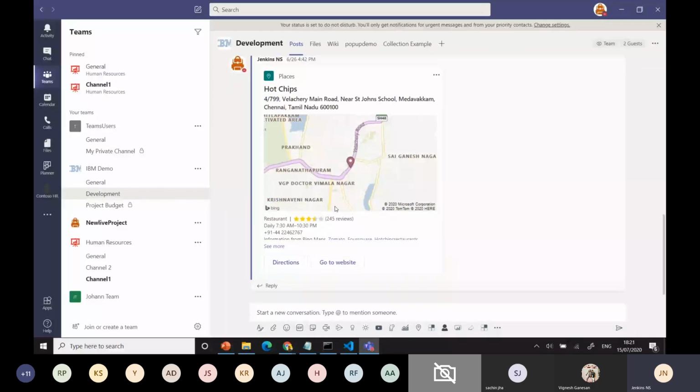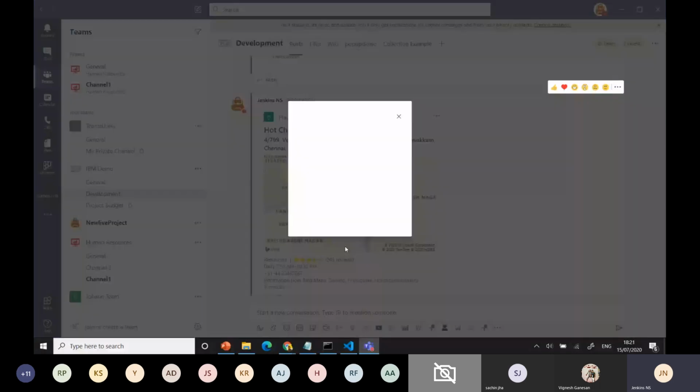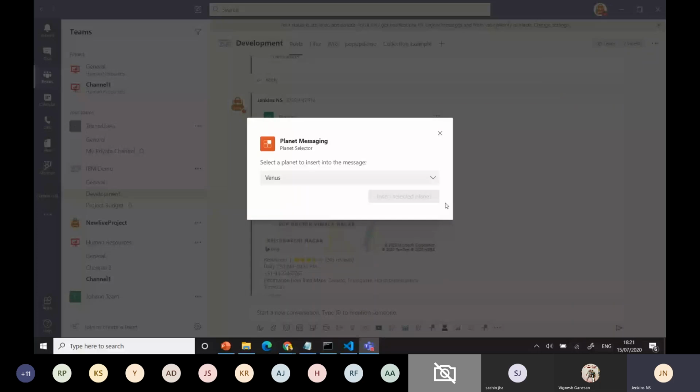place, right? The hardships are for the places app. I do some action for this particular item. I'll reply back to the user using that one. Then I go with this Planet Expander and reply back to the user, saying you can go with Venus. That's like that. This is just an example, right? You can use it this way. You can get the data there.